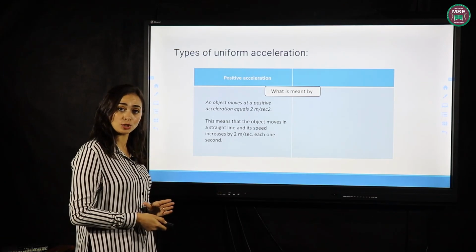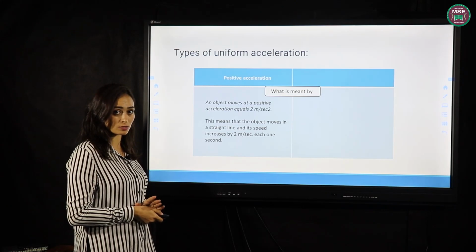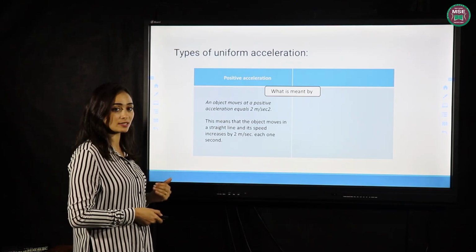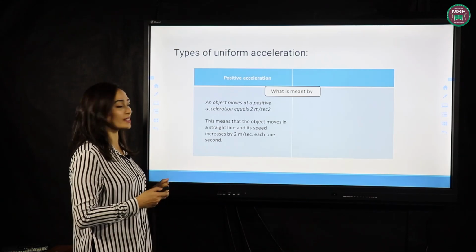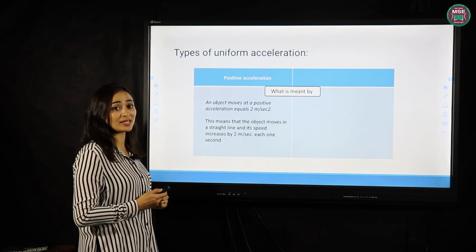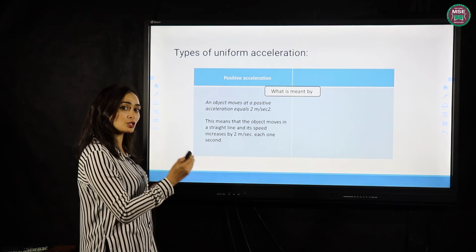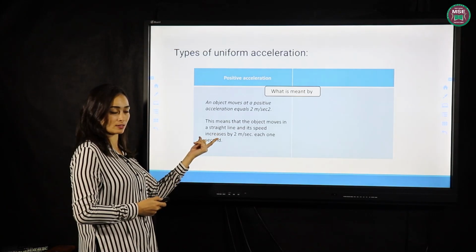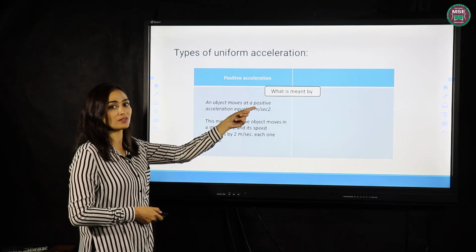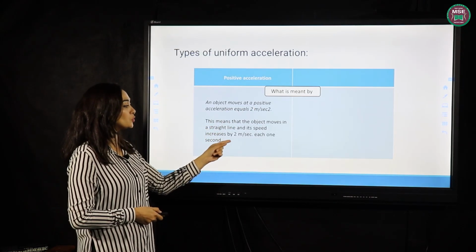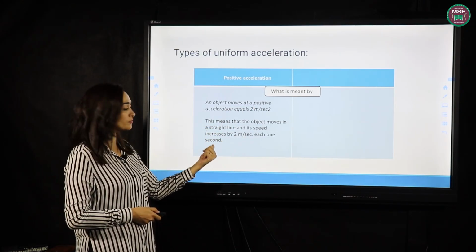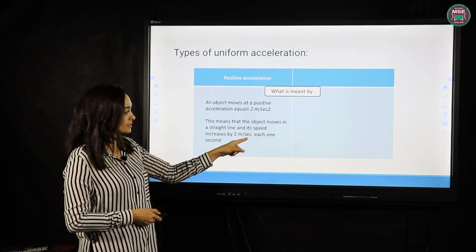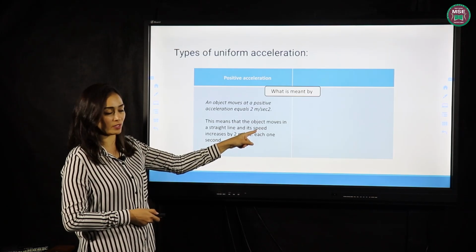It's the acceleration when the speed changes, increases. This means the object moves in a straight line when its speed, instead of changes, we will write increases, as it's a positive acceleration, by 2 meters per second in each 1 second. Don't forget, we have to write meter per second because we talk about speed.